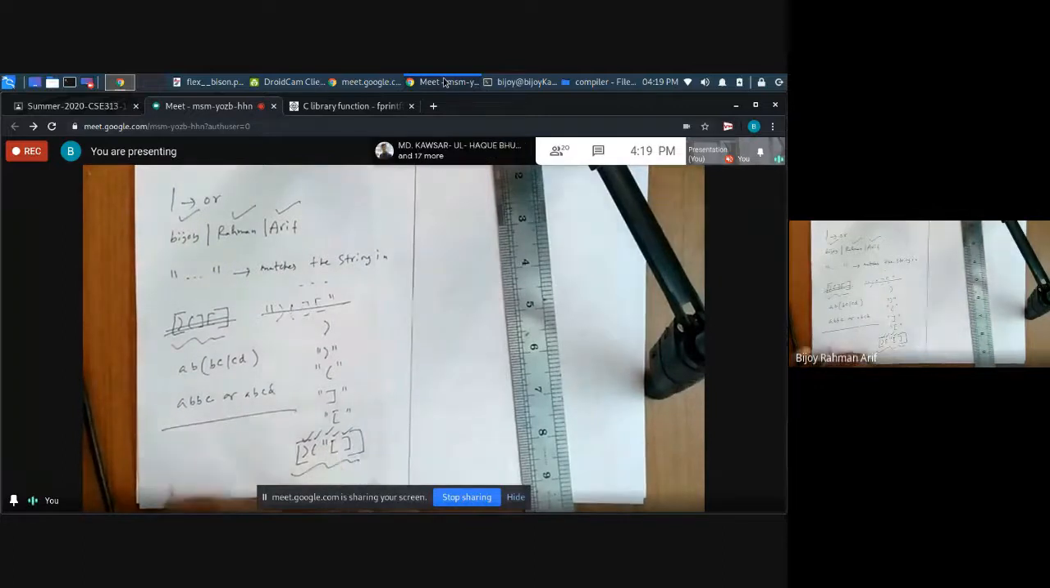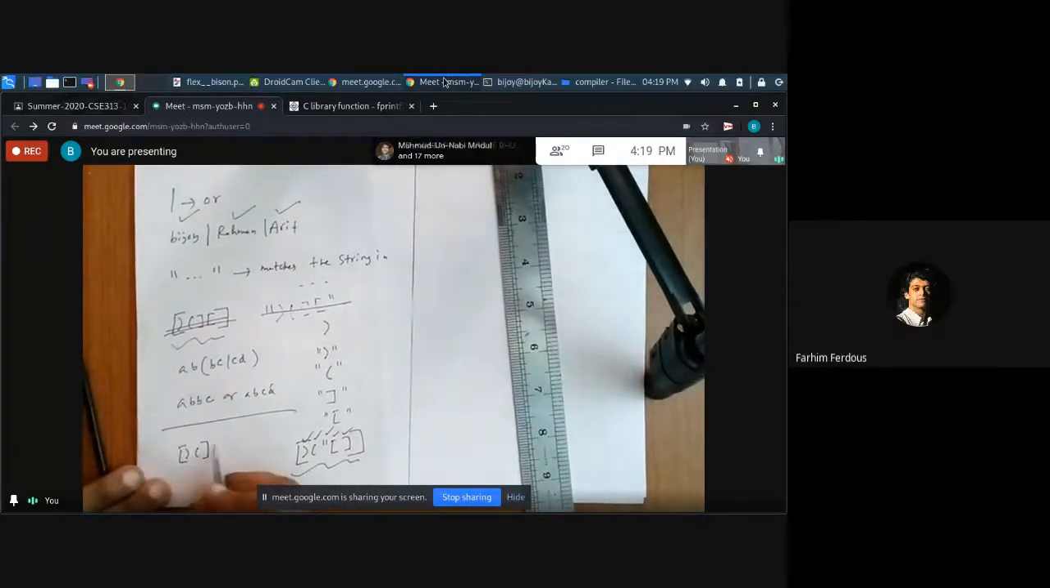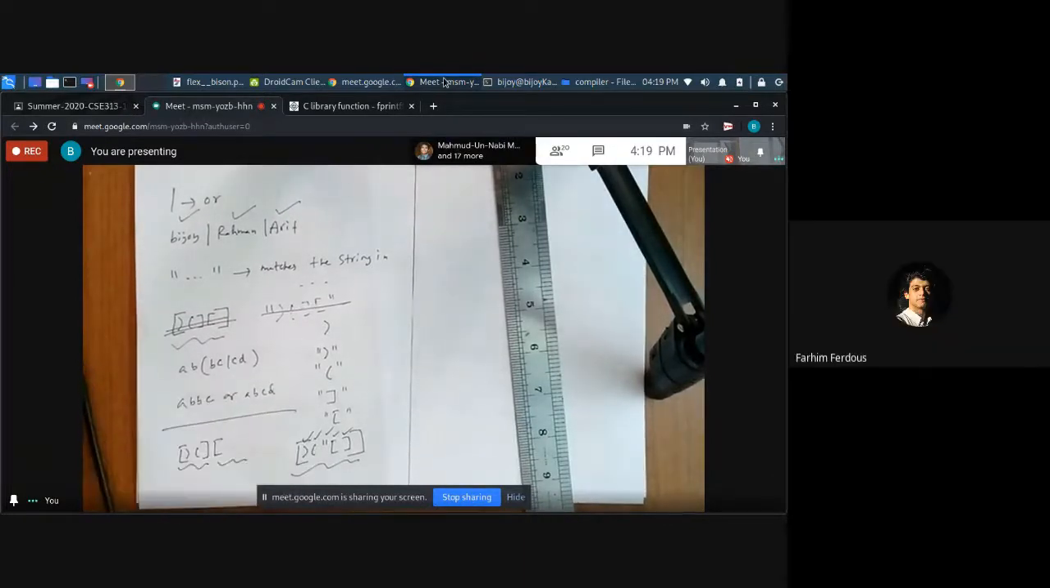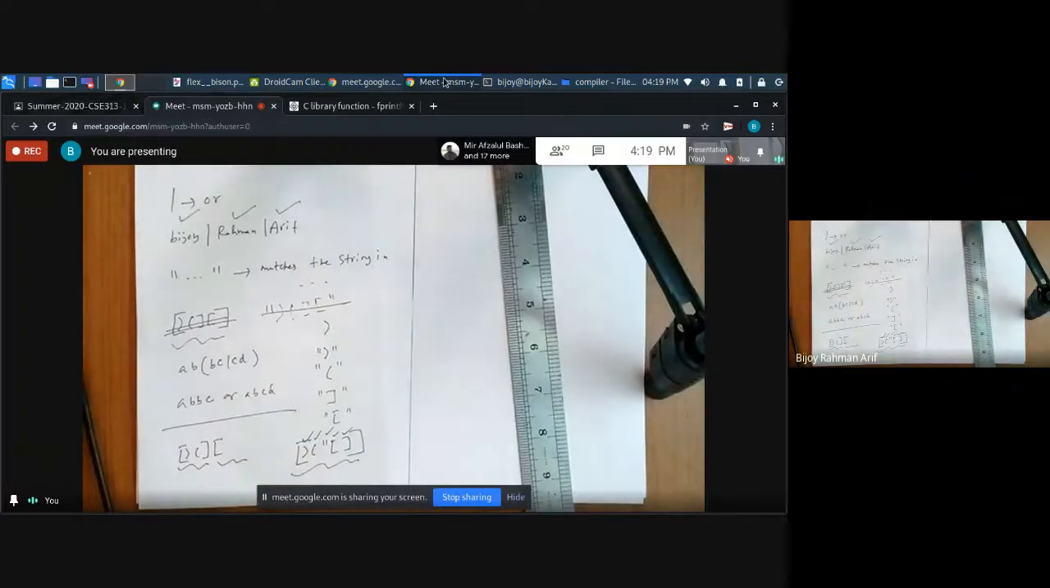If you write this, then this, then it is going to conflict. Then it is one part, and that is another part. But if you do it this way, it will not conflict.